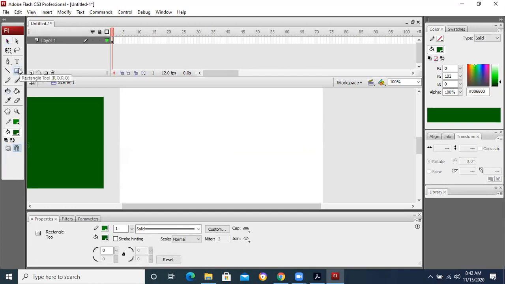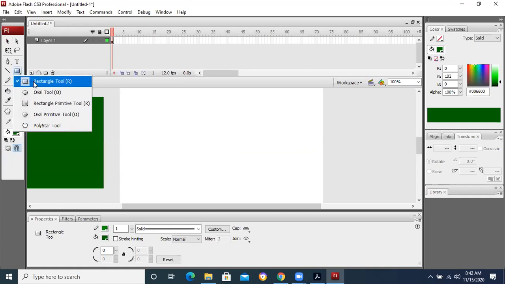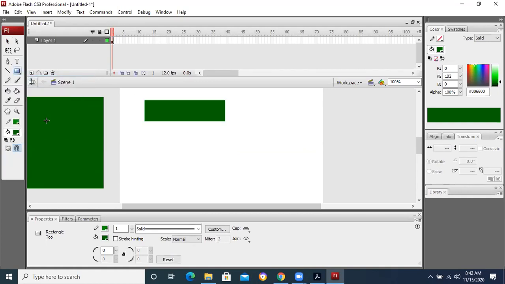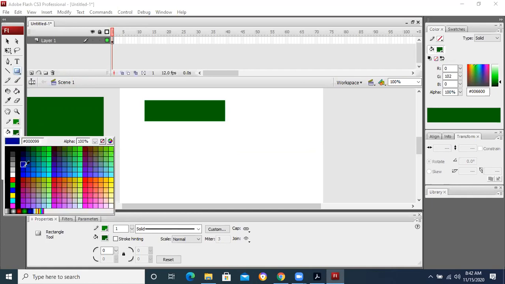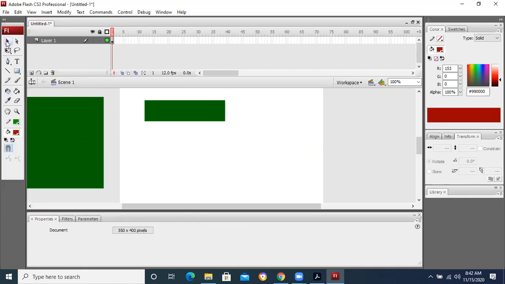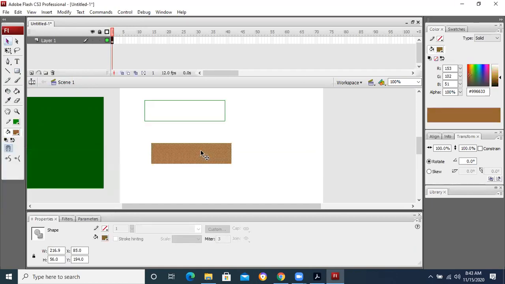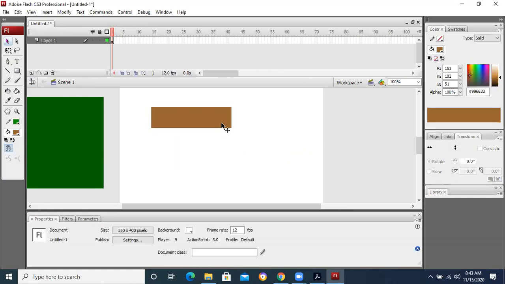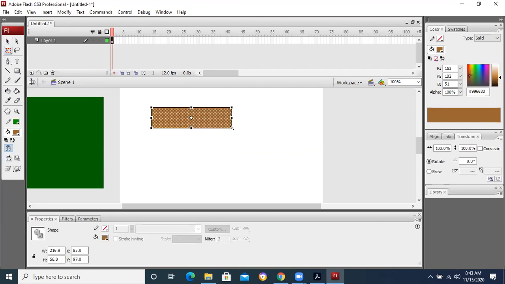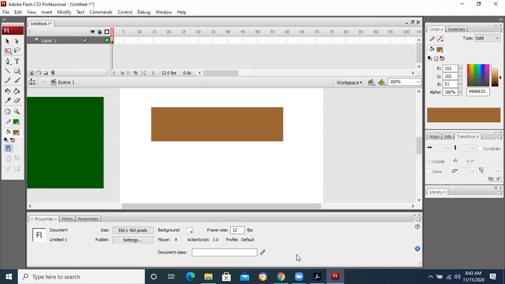So let's suppose we have a rectangle. We want to increase or decrease its size. I did not take the stroke null. Now if I press Q, or I take this tool, and then I press Shift, you will see that the length and breadth ratio will remain the same. Okay, this is how we are going to use the free transform tool.